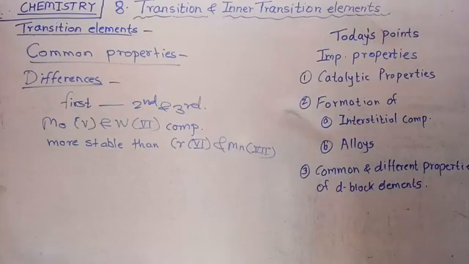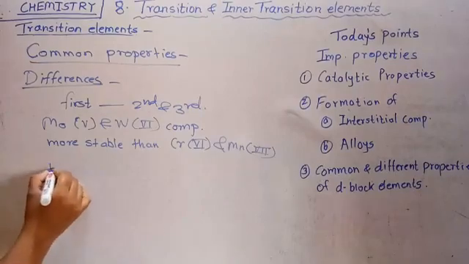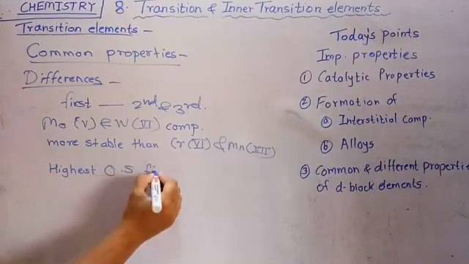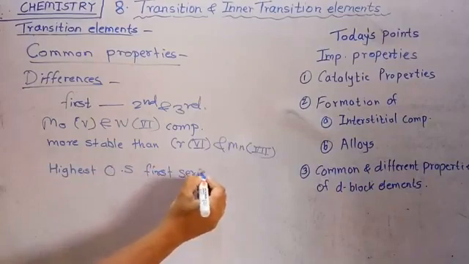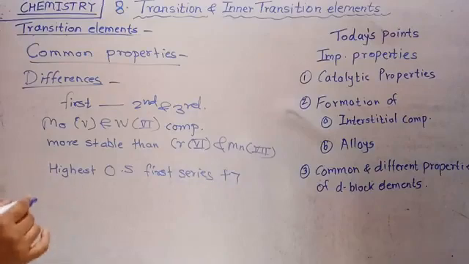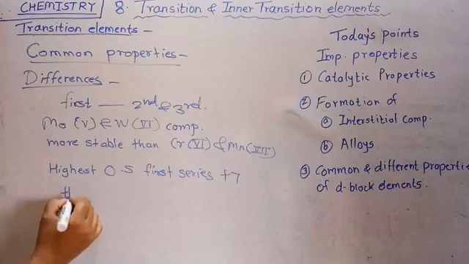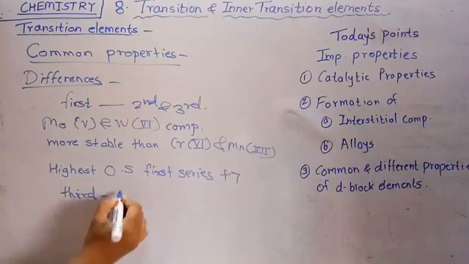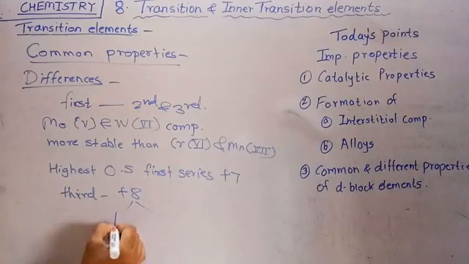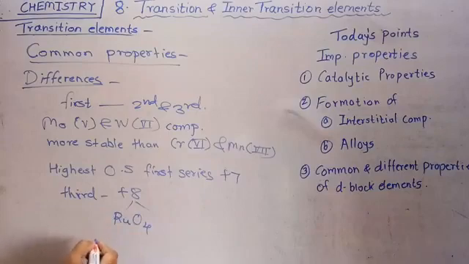Okay. Again, the highest oxidation state of the first row, that means the first series: manganese shows +7. The third series shows the highest +8, and the compounds of this +8 are RuO4 and OsO4.